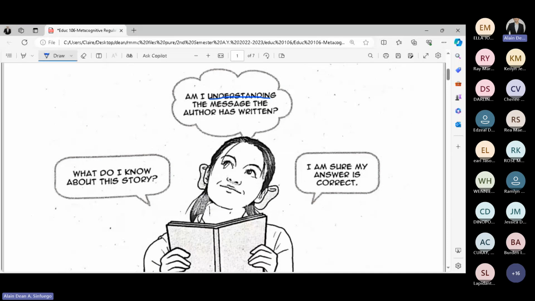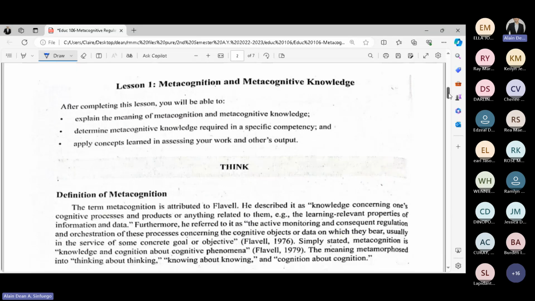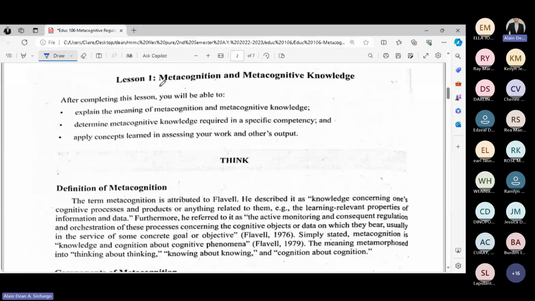Next, now here's lesson one: metacognition and metacognitive knowledge. Of course, you have some objectives there, the meaning of metacognition. You are able to define what is metacognition and metacognitive knowledge. Next, determine metacognitive knowledge required in a specific competency.